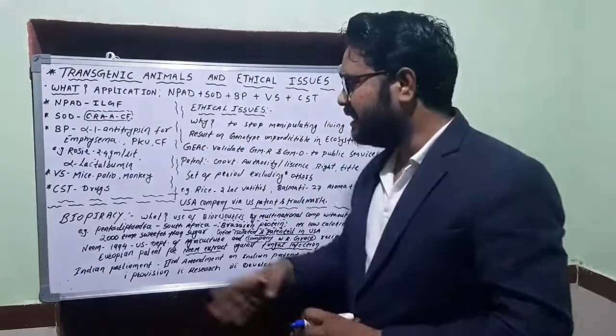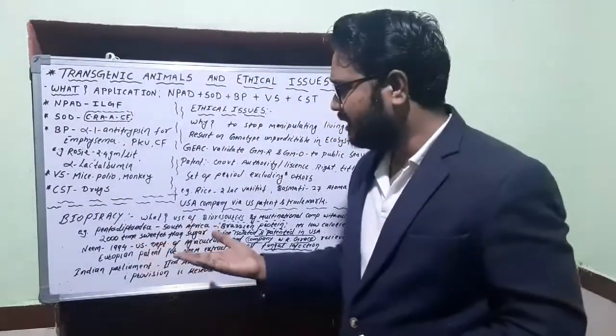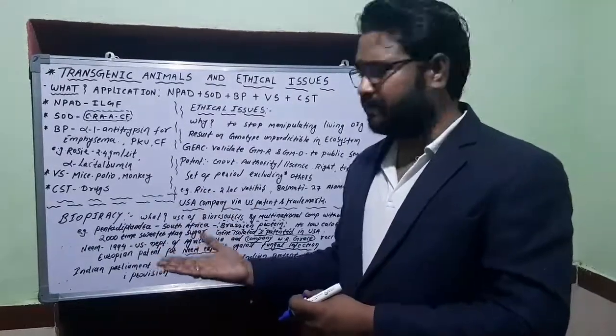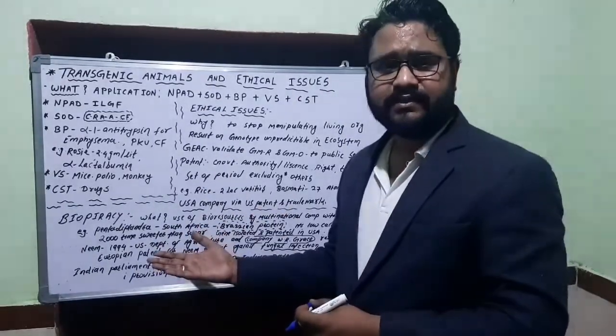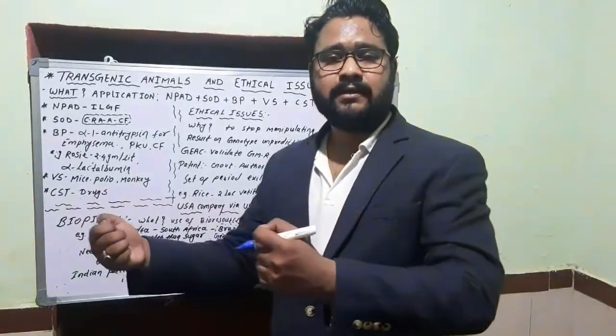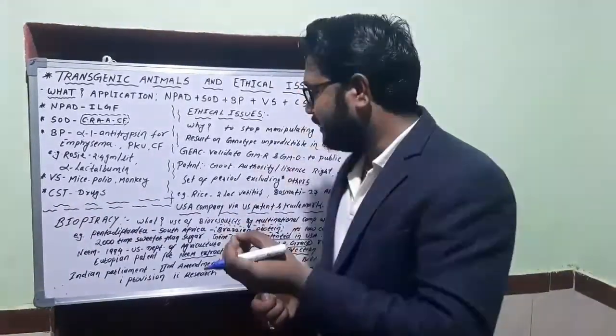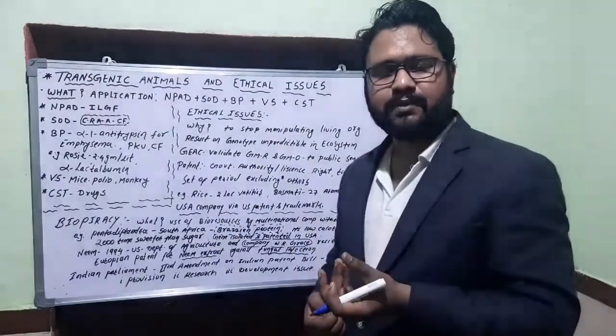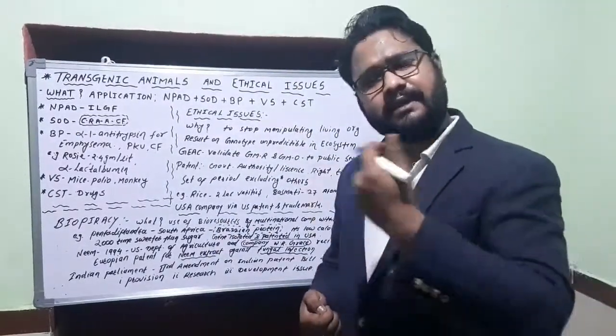That is another aspect. But we come to biopiracy. Here, this is a very beneficial biodiversity plant of South Africa. They have not stolen the plant. They have just stolen the gene that produces this protein, that is Brazzein protein, and now they have patented it. Now they are producing it.